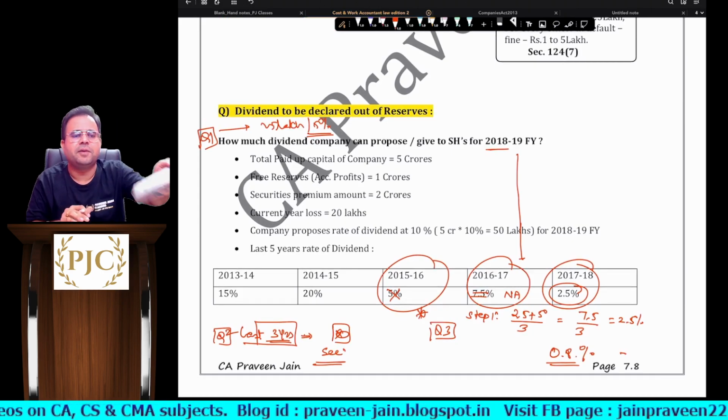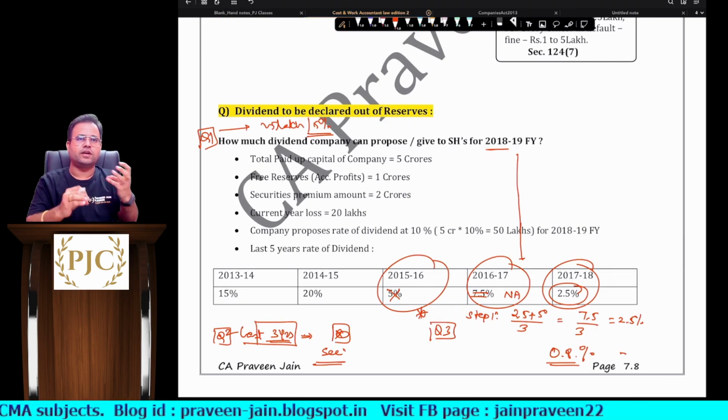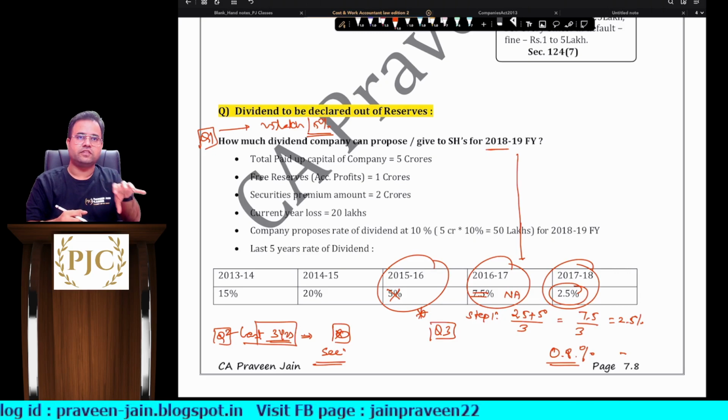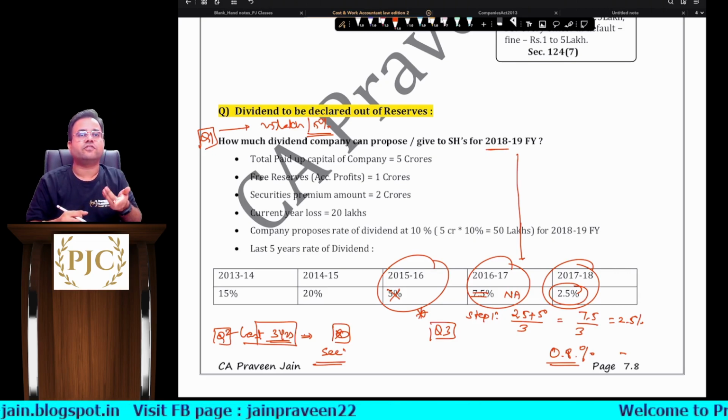So this is a very, very important calculation, and most of the students have confusion with respect to this particular calculation of rule 3, sir.